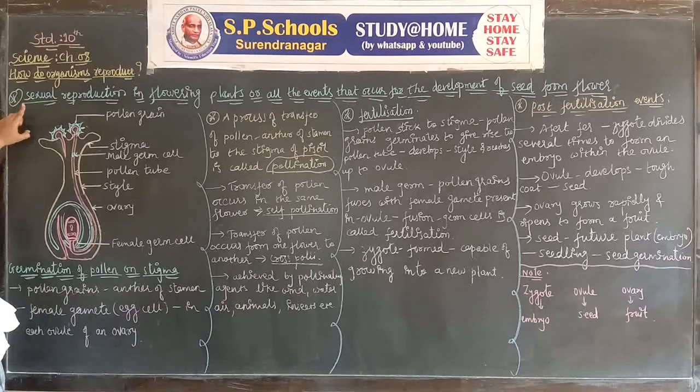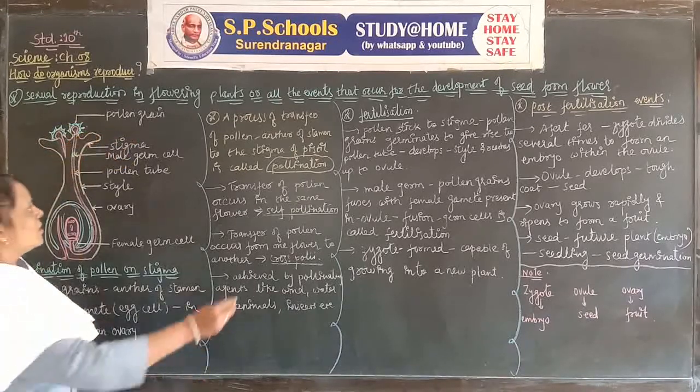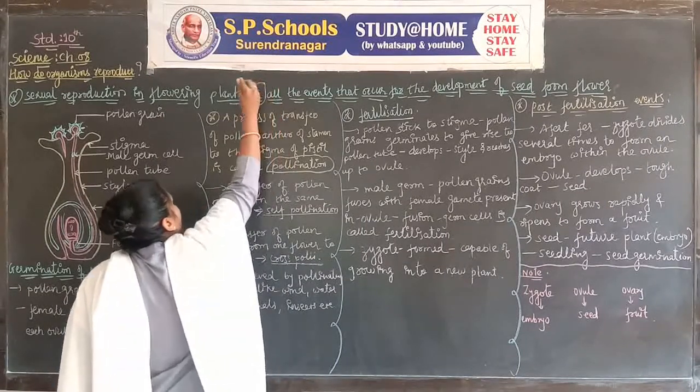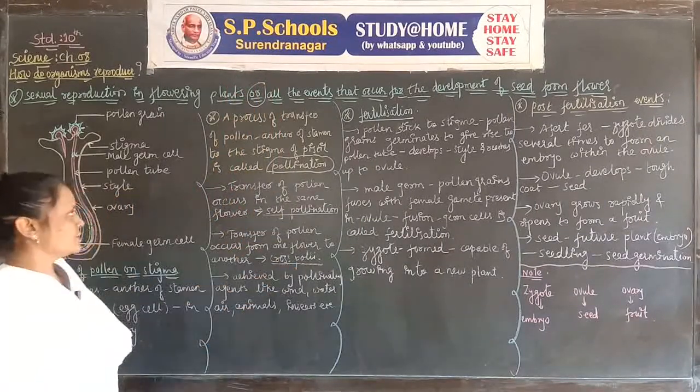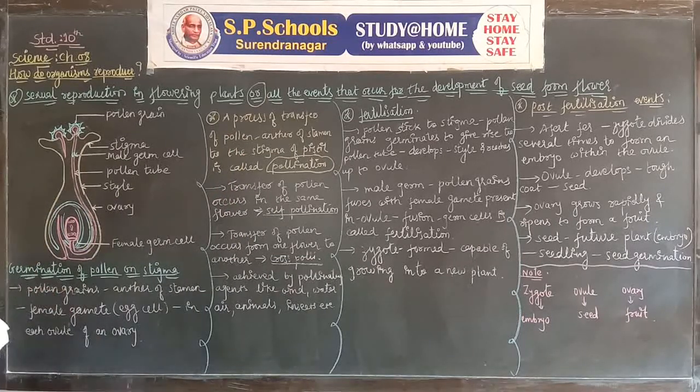The question may be on sexual reproduction in flowering plants or all the events. If the question does not arise directly, and it arises in the form of all the events that occur for the development of seed from flower, you have to write the events. You have to write information on sexual reproduction and the reproductive parts of flowers.